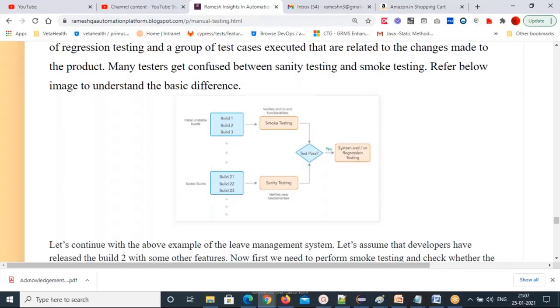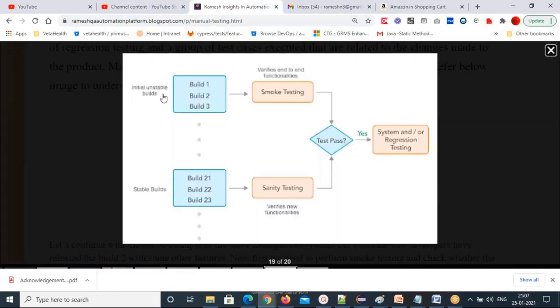What do stable builds mean, sir? Stable builds means they are currently working properly. Unstable builds means initially they are coming from the development team, they are bringing them to the testing team, and we don't know whether these are correct or not, right? First, what you will do is smoke testing. Once you have done smoke testing, if there is no issue, you can say the build is stable. Multiple test cases are executed, but no issues are coming.